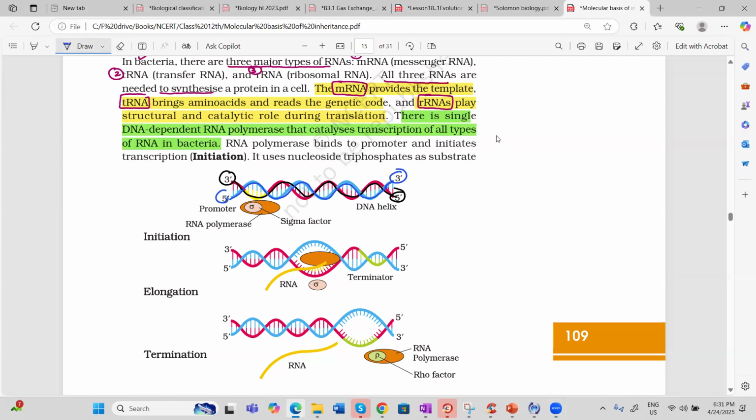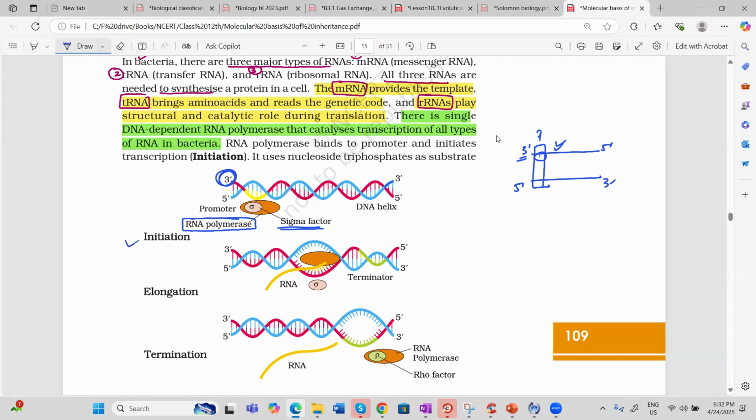And now, we have already studied transcription unit starts from 3 dash to 5 dash and this way. The promoter is present here and this is a template strand. So I have to use RNA polymerase here. It means RNA polymerase should attach to the 3 dash end of the template region. So towards the 3 dash end of the template region, you are making the promoter area yellow color, where RNA polymerase is binding. And how to recognize the promoter? It is recognized with the help of sigma factor. Sigma factor will help to recognize the promoter, yellow color in the diagram.